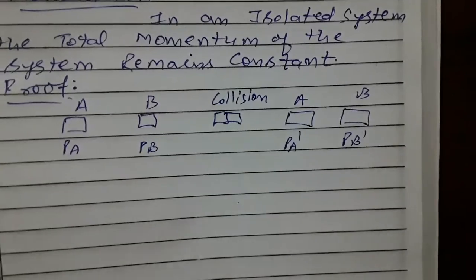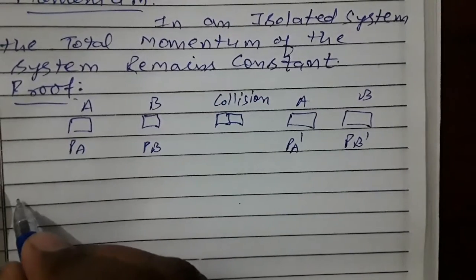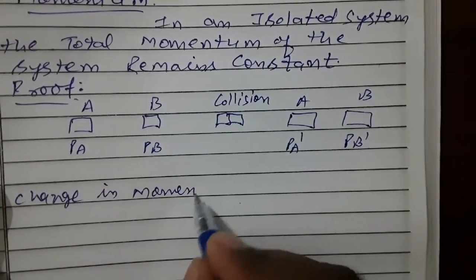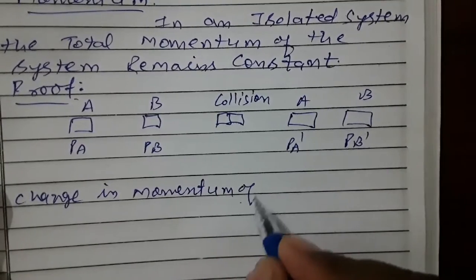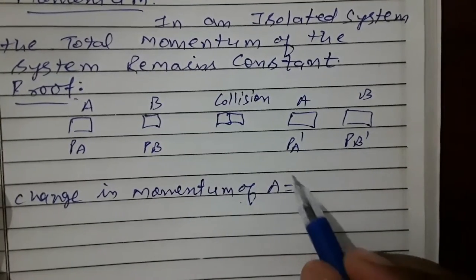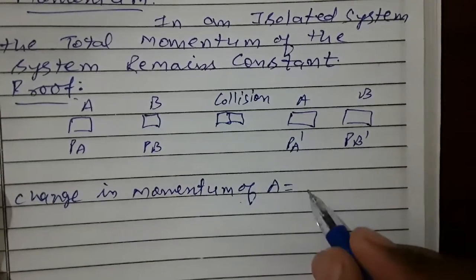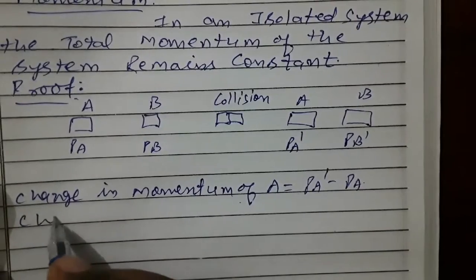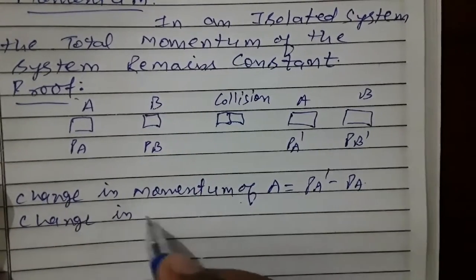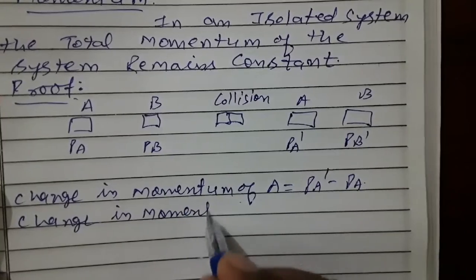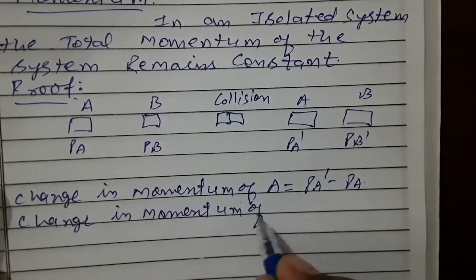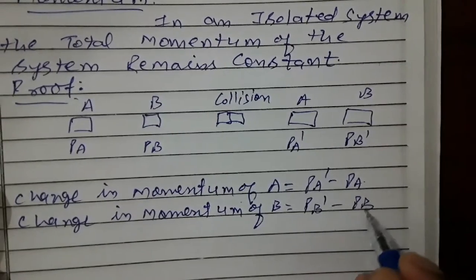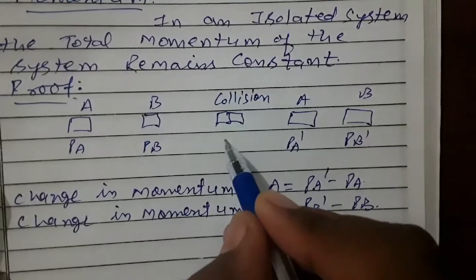Now, change in momentum of body A is final minus initial. Final is PA dash, initial is PA. So PA dash minus PA. Similarly, change in momentum of B is final minus initial, PB dash minus PB. Let the time taken for the collision be dt.